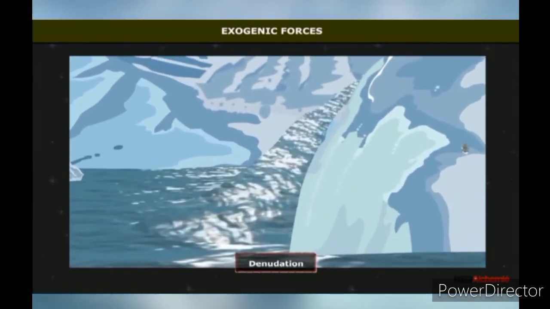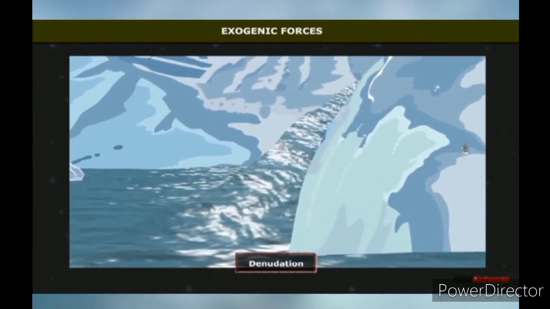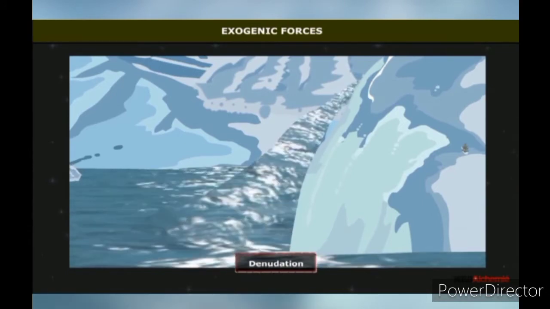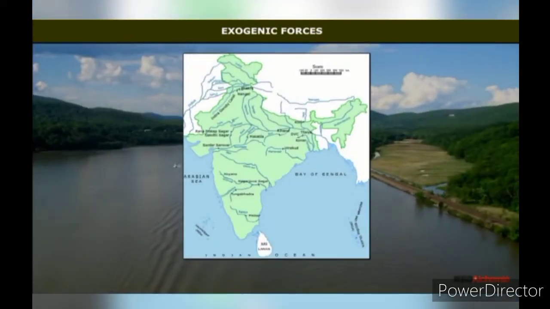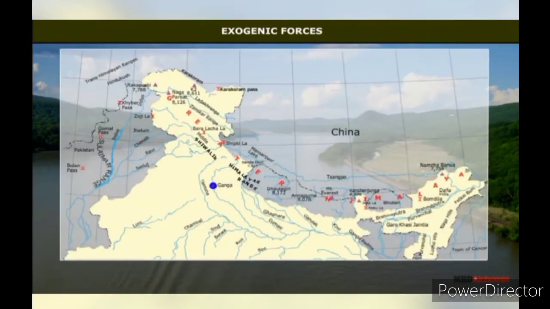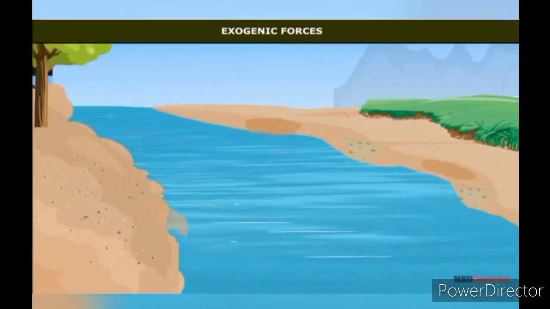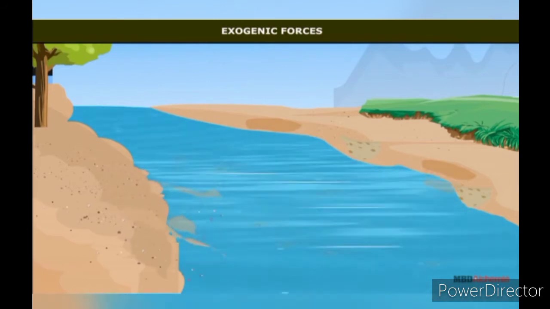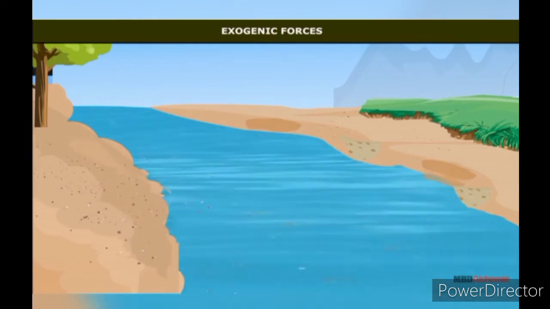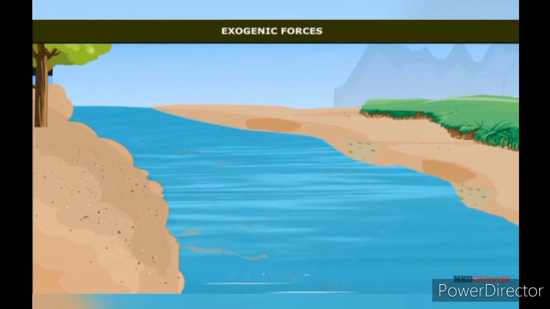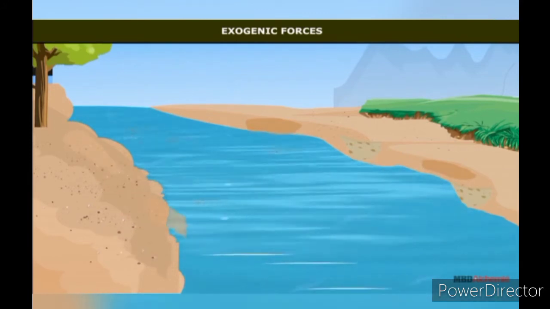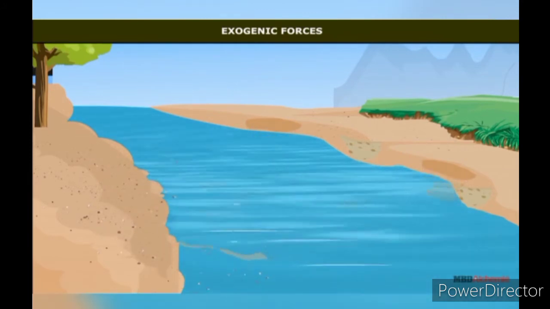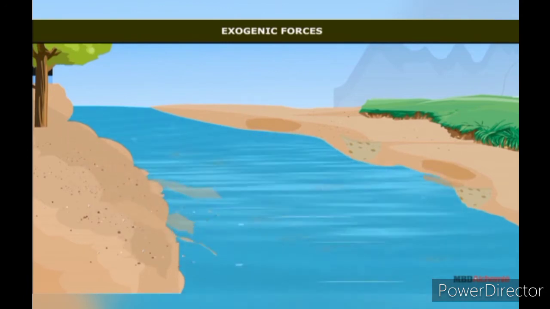Action of rivers. The place from where a river originates is called its source. Most rivers have their sources in hilly areas from where water rushes down with great force, carrying the disintegrated rock material with it. Depending on the velocity of water, the volume of water, nature of rocks, and the load of rock debris, called sediments, that a river carries, it performs the actions of transportation, erosion, and deposition.